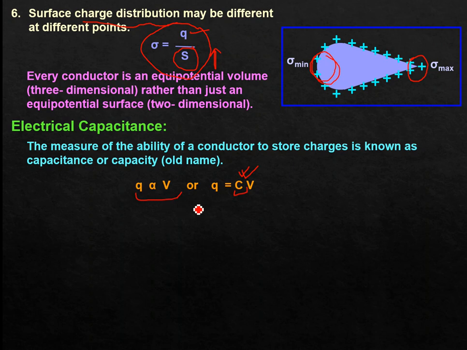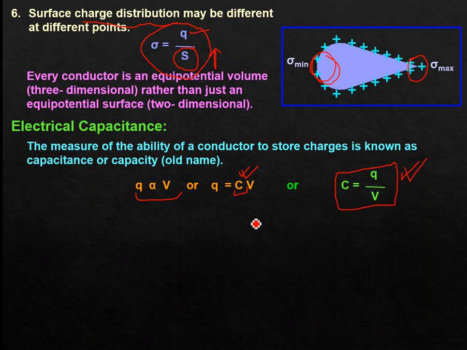So Q equals CV we have obtained, or we can say C will be equal to Q divided by V. Capacitance is nothing but the ratio of the charge to the electric potential.